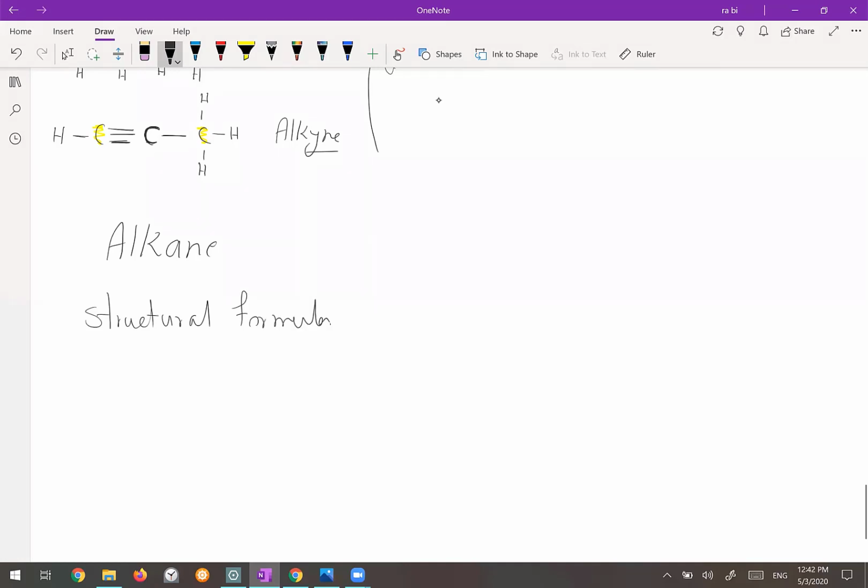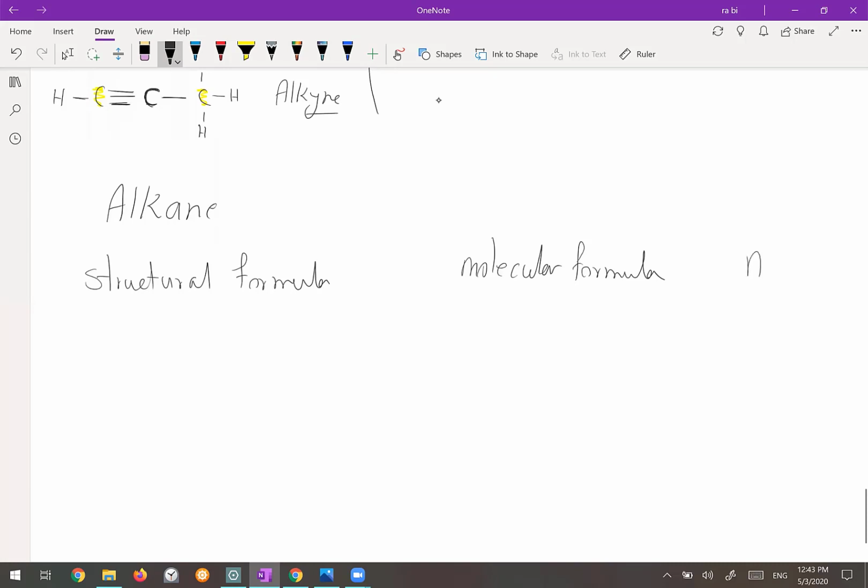Okay, so I draw the uncondensed and condensed format. Then I will write the molecular formula here. And here I write the name of that. The first alkane has only one carbon. So it has one carbon, the first member of the alkane group. So how many hydrogen do I have to put for this carbon? 4. Yeah, I need to put 4 hydrogen.